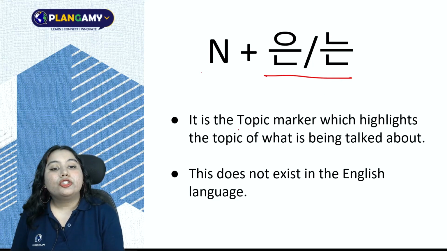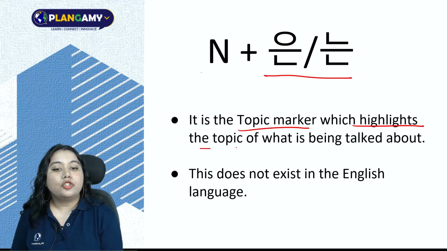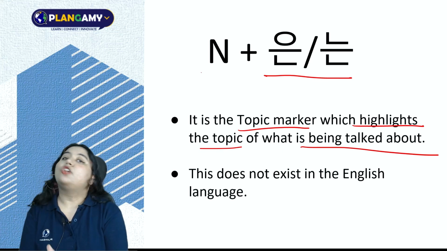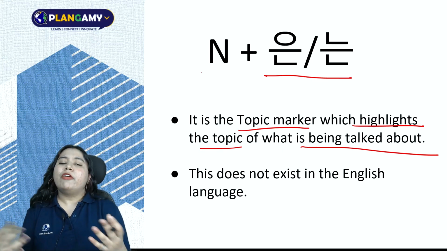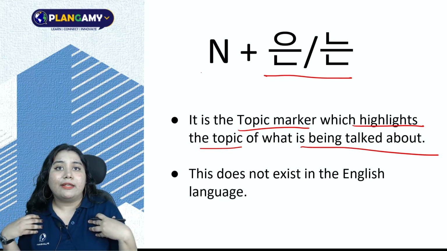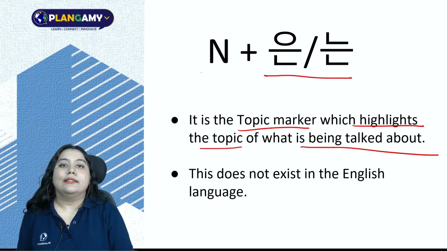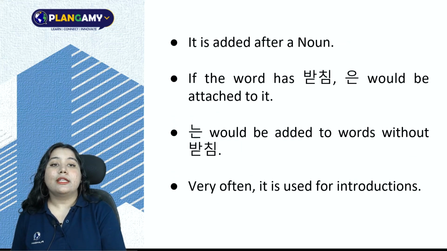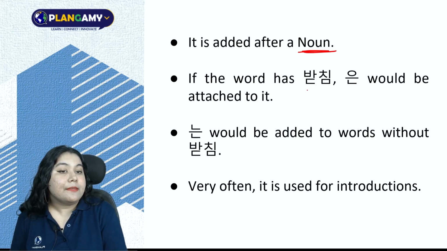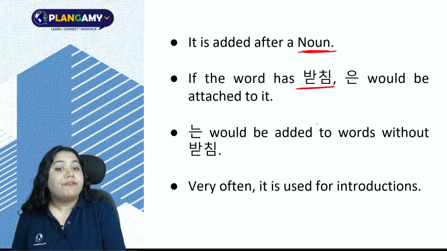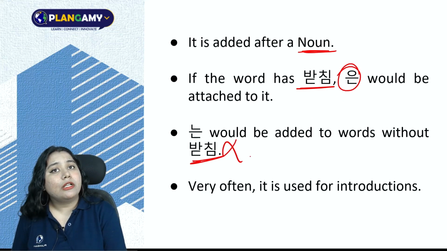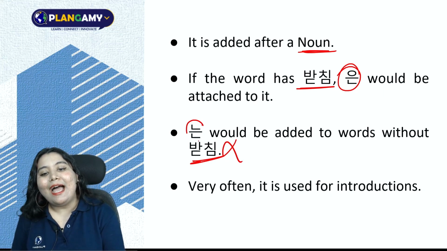은는 are topic markers which highlight the topic of what is being talked about. So, not just the topic of my sentence, but the topic of what I'm talking about in general. So, if I'm talking about myself, so myself will become the topic. I'll highlight that with an un or a nun. Okay, this does not exist in the English language. Un is added after a noun if there is a bhachim. If my noun has a bhachim, there is a final consonant, I'll add un. There is no bhachim, no final consonant, noun ending with a vowel, I'll add nun.